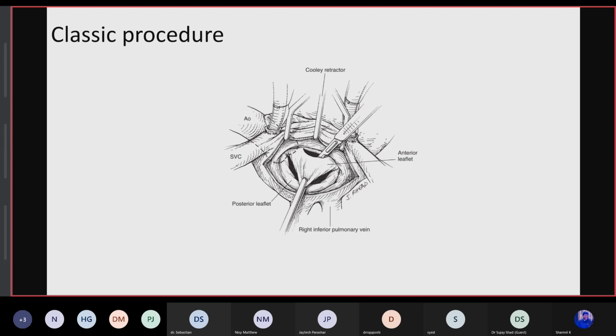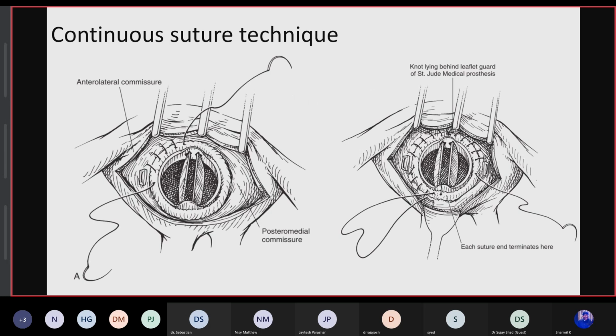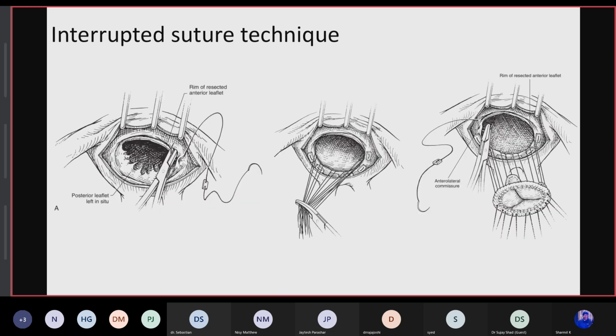And if you need to spare the chordae, we have to decide whether or not. So there are two techniques of taking the valve sutures: the continuous suture technique and interrupted suture technique. In the interrupted suture technique, the important thing is to know whether we have to take everting or not.